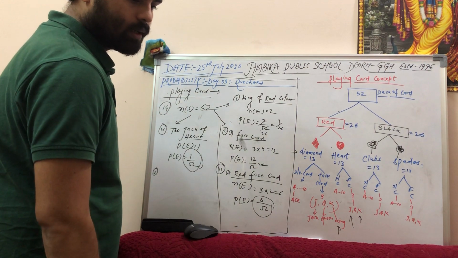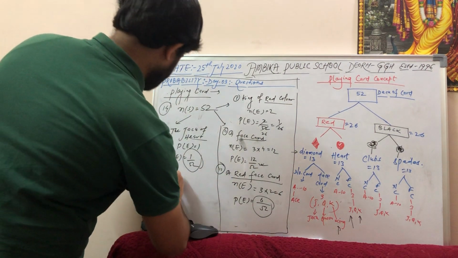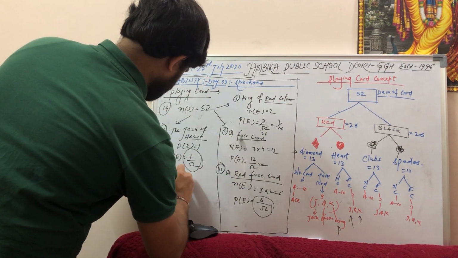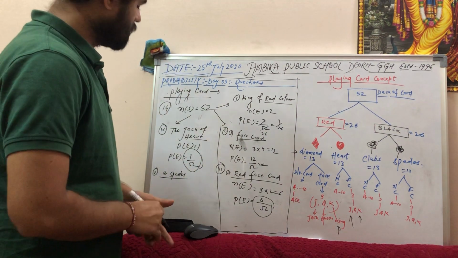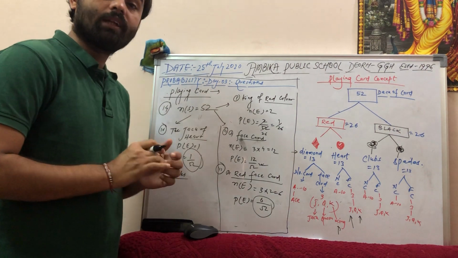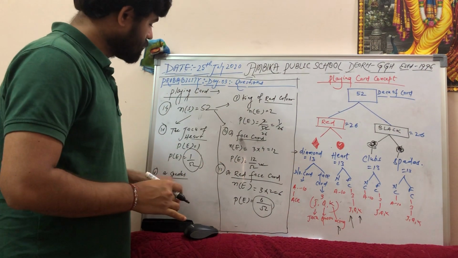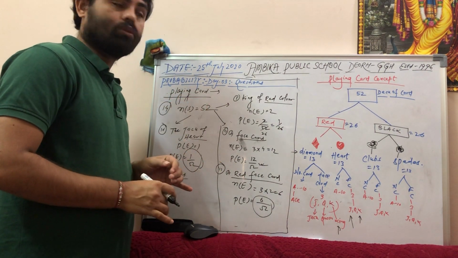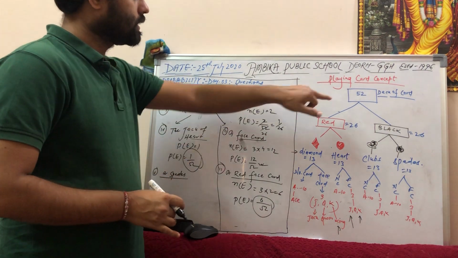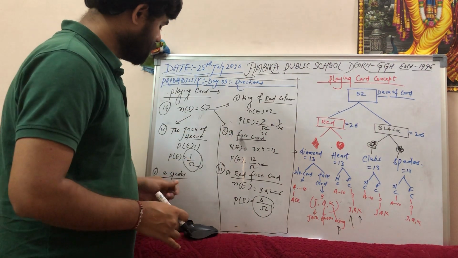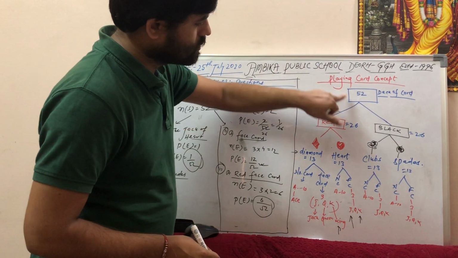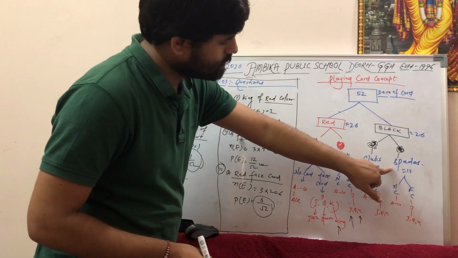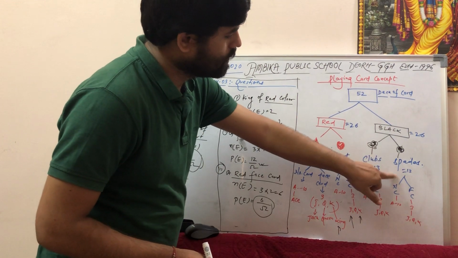Fifth part is a spade. Or spades. Spades means when color and anything is not mentioned, you have to understand it from the deck of 52 cards. The question is, in the deck of 52 cards, what is the probability of getting a spade? So in 52 cards, how many spades are there? Spades is here, black color, right?